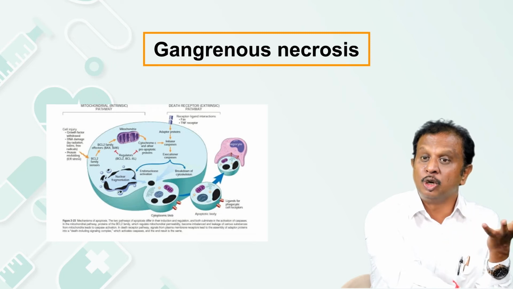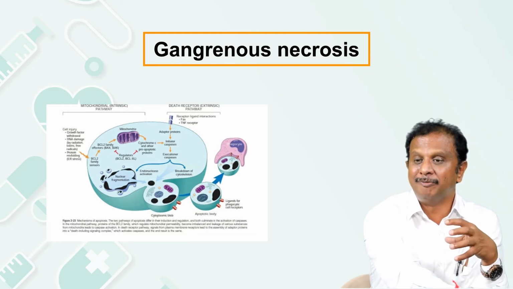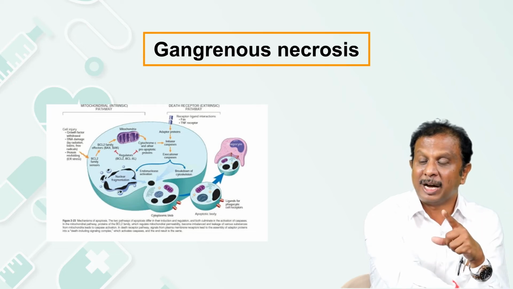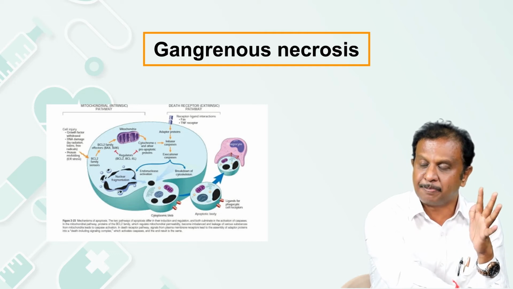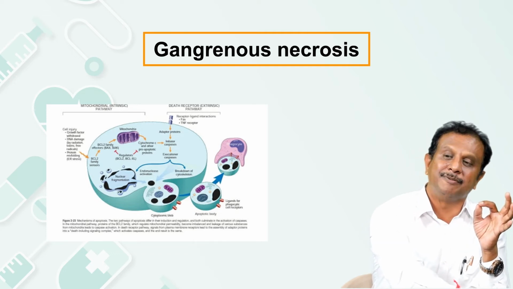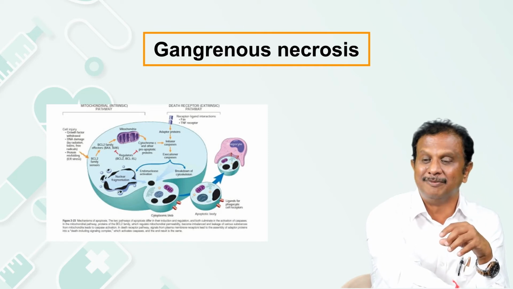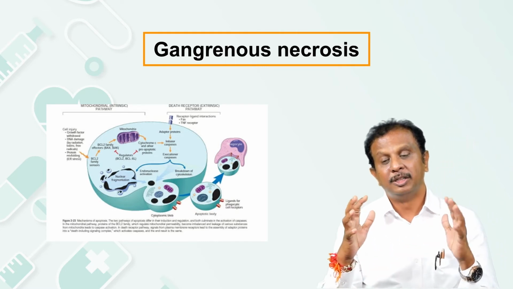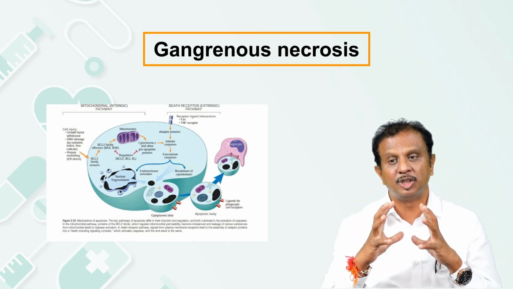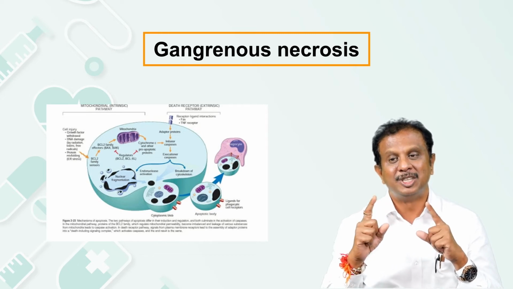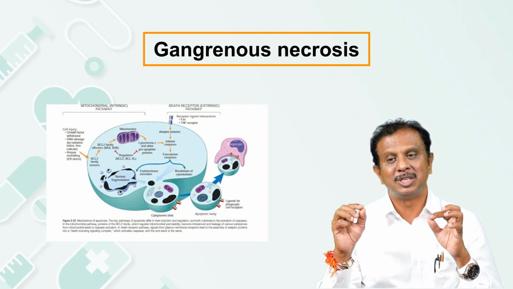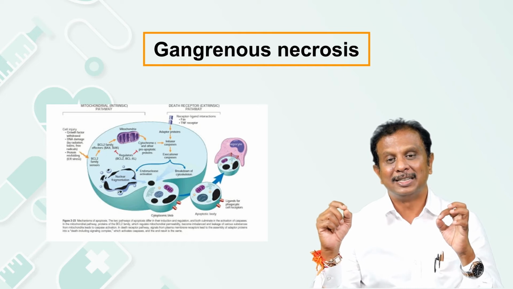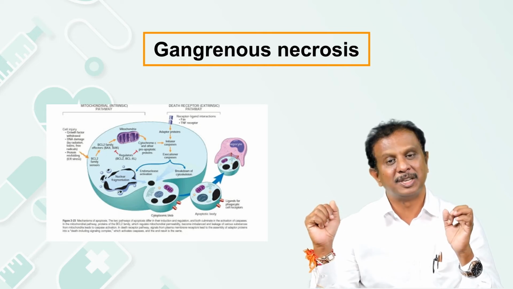Say, for example, in autoimmune diseases like SLE or a virally infected cell, it starts expressing death receptors on its surface. When the Fas receptor gets expressed on its surface, it gets recognized by the Fas ligand, which is bound to cytotoxic T lymphocytes. When they bind to each other, there will be polymerization or multimerization of these death receptors, which in turn activate the Fas associated death domains, which in turn bind to pro-caspase 8 and activate caspase 8.